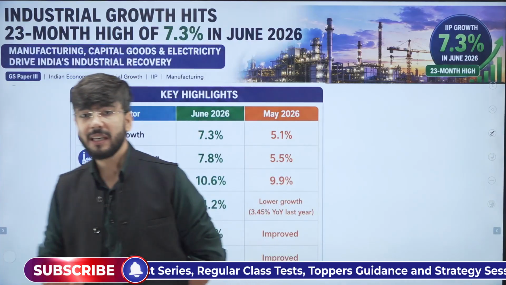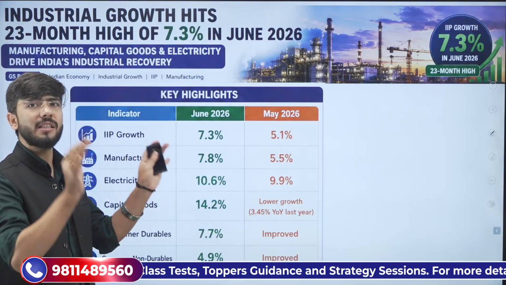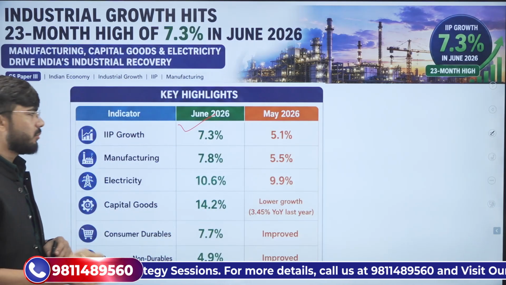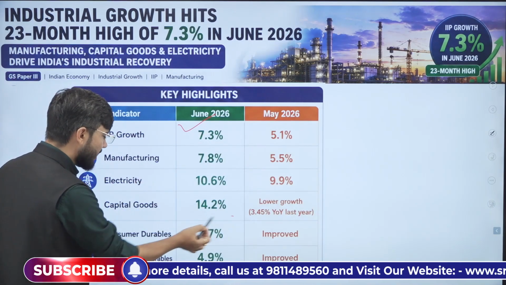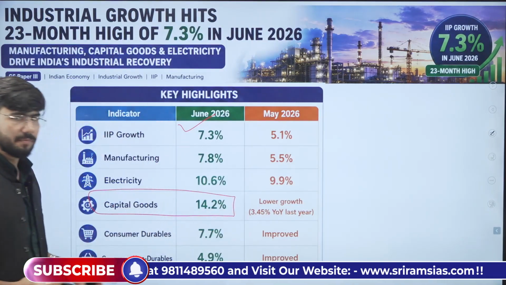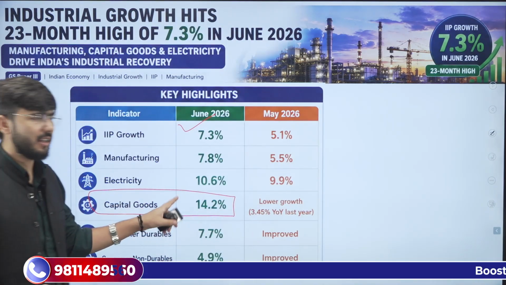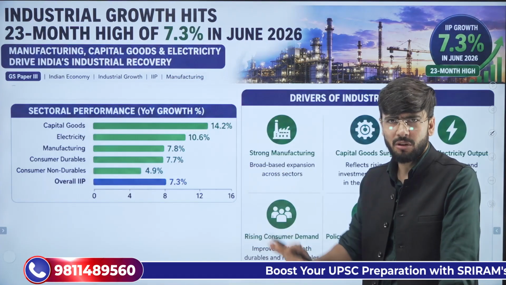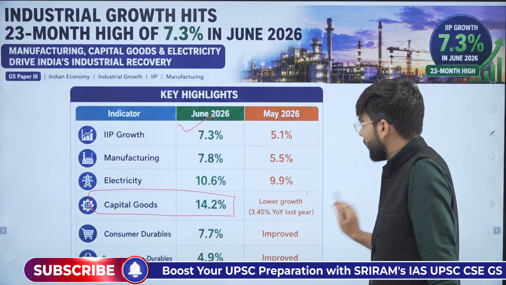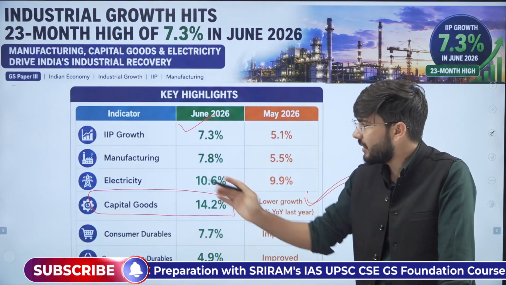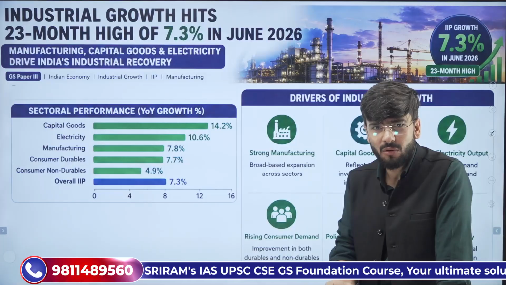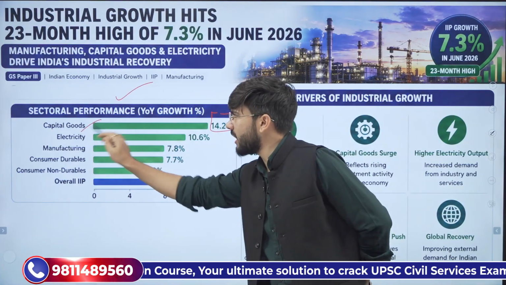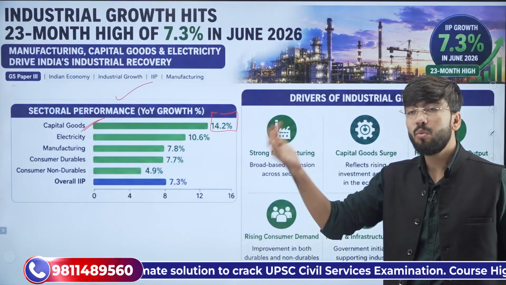Now, what are the key highlights of this month's index of industrial production? First, the growth is 7.3%. The growth is largely driven by capital goods. This is the most important factor which we must remember. The rest of the data we can leave aside because it changes month to month. The main factor is which sector is leading the growth, that is capital goods. Now what are these capital goods? Very simple. If the capital goods sector has the highest performance, why?